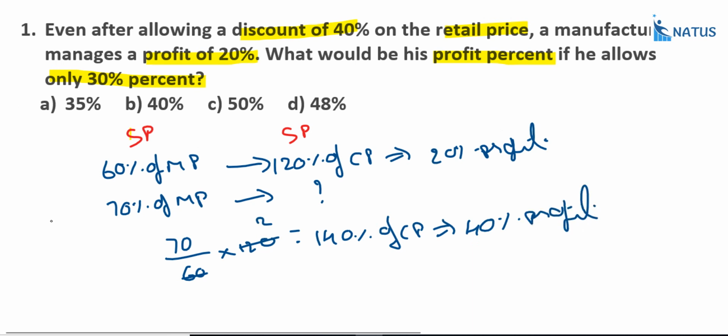So what is the answer? Option B is the correct one. No need to find out the cost price and again the profit and again the discount, etc. Just take this very simple concept and you will get the answer.